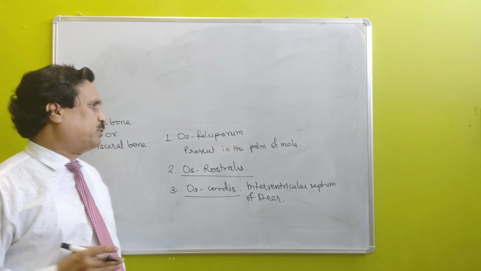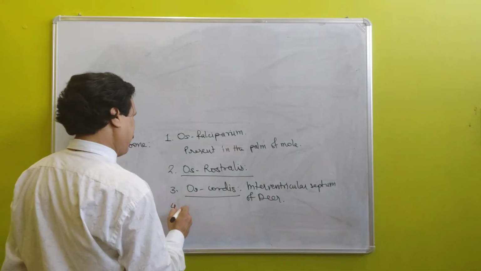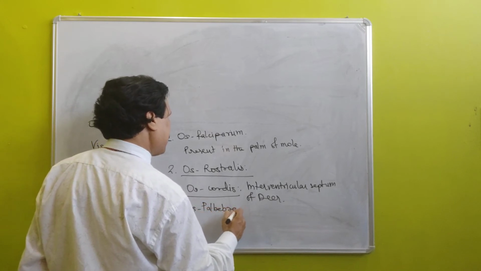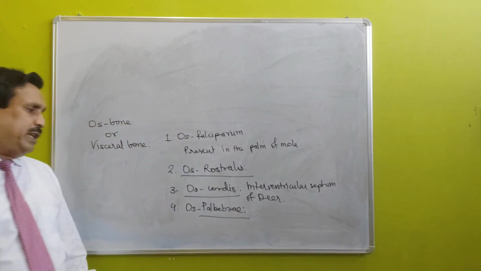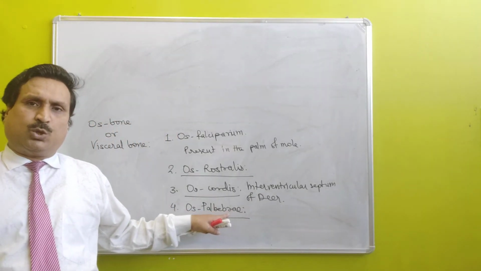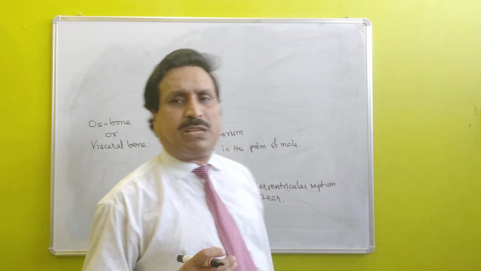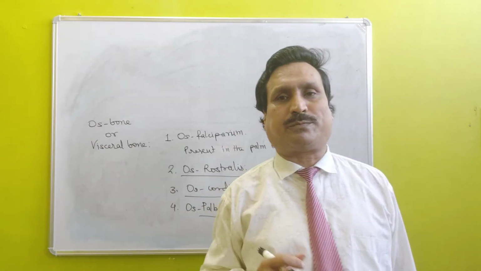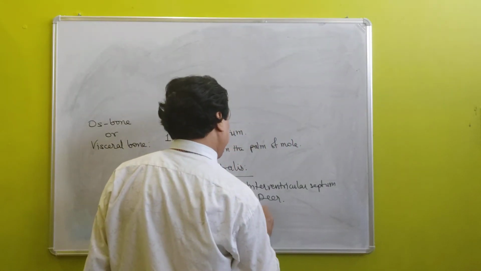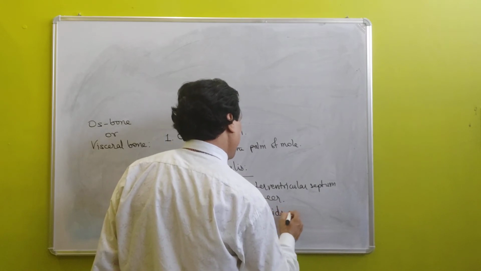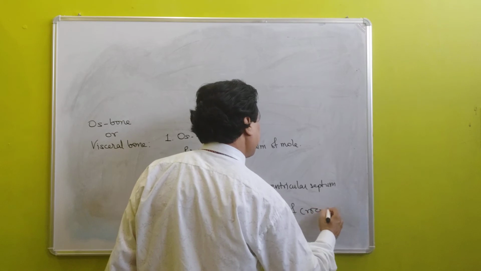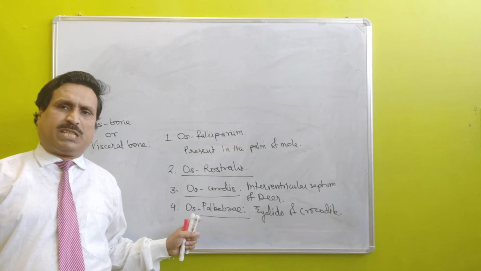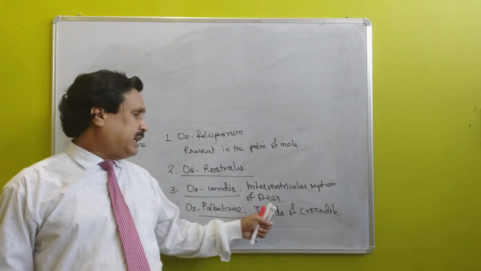Next, fourth type of OS bone, OS pabebri. OS pabebri is a visceral bone which is present in the eyelid of crocodile.